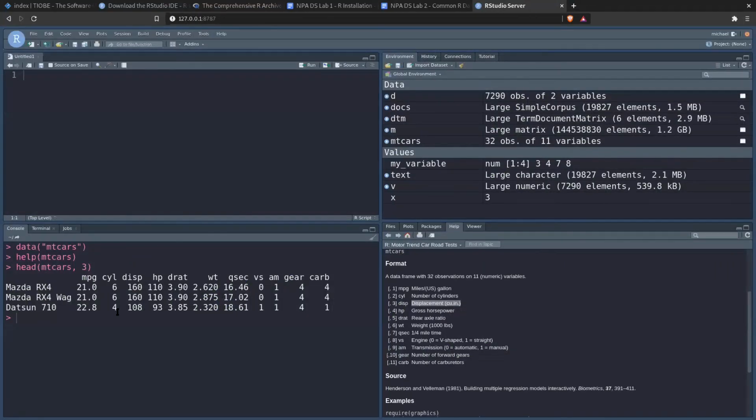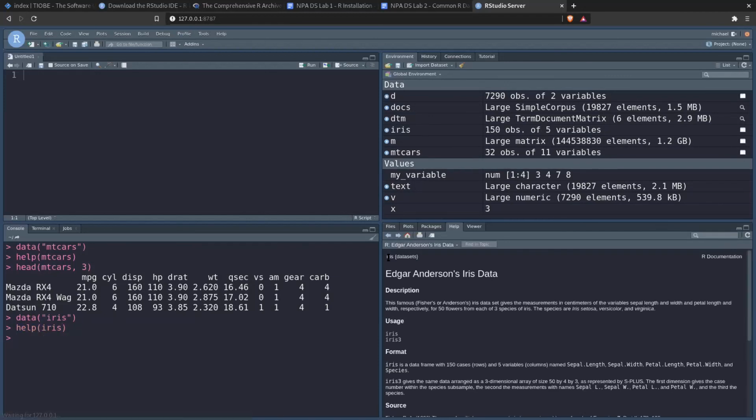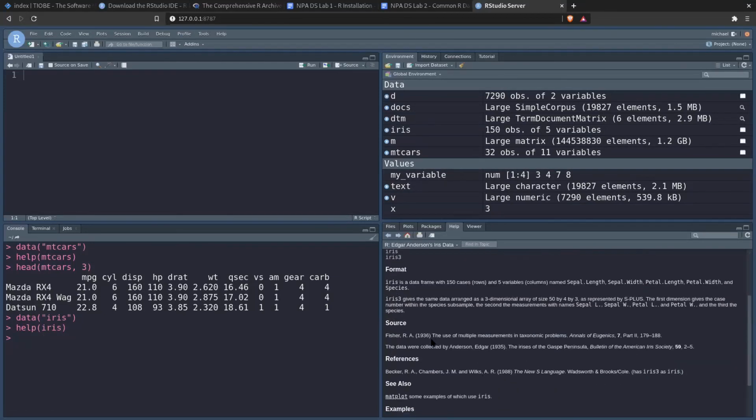So again, in RStudio, if we did data, and then we did iris, and run that, and then we do help, iris, over here we're going to get some information about the iris dataset.